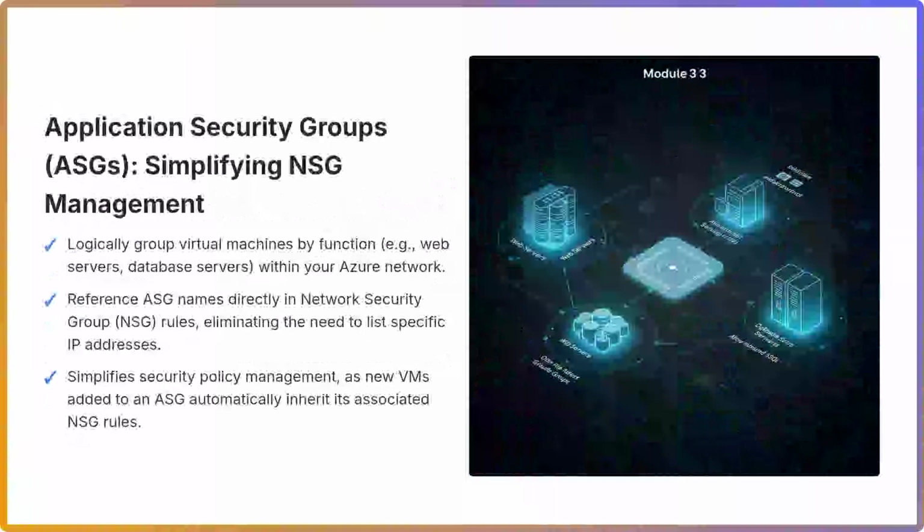Instead of defining NSG rules based on explicit IP addresses for individual virtual machines or IP ranges, you can directly reference an ASG name within your NSG rules. For example, you can create a rule that allows inbound HTTP traffic to the web server's ASG, or restricts outbound traffic from the application server's ASG to only the database server's ASG. This approach significantly streamlines security policy management.